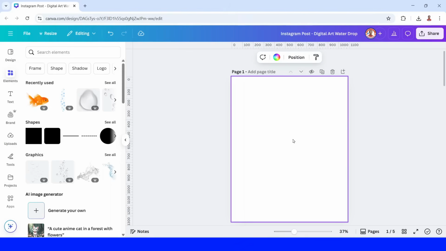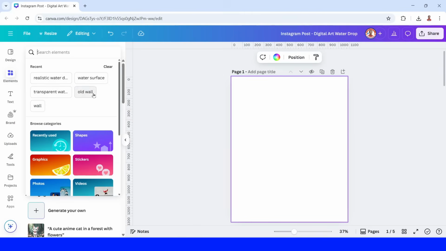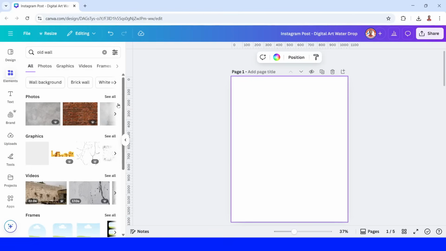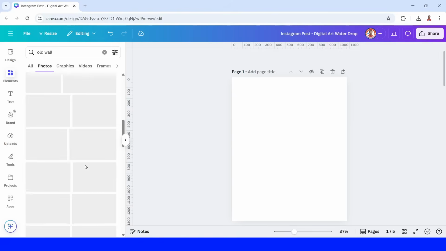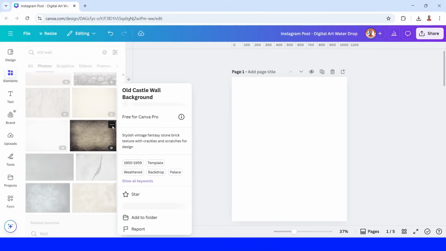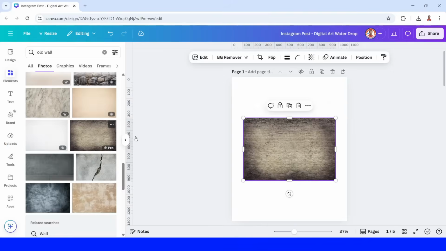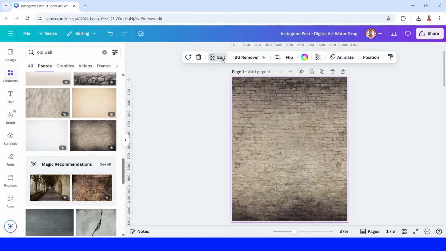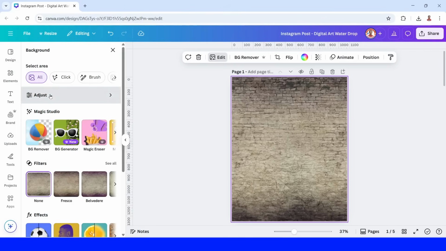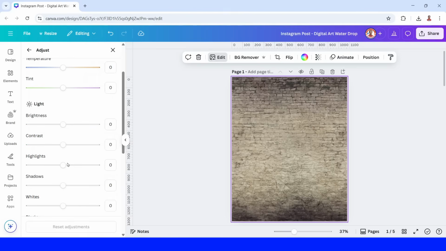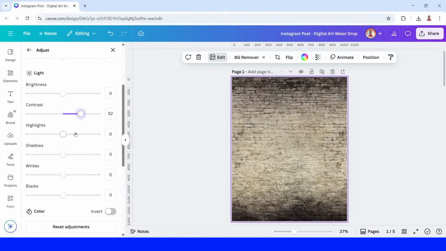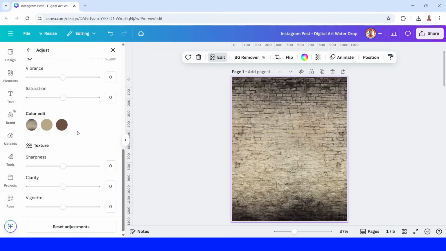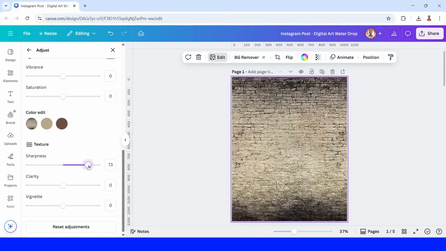And then let's create the background and type here "odd wall" on the photos. And then scroll down. I will choose this one. Set as background. Click here and click edit and adjust. And then add contrast and sharpness and also the vignette. All right.